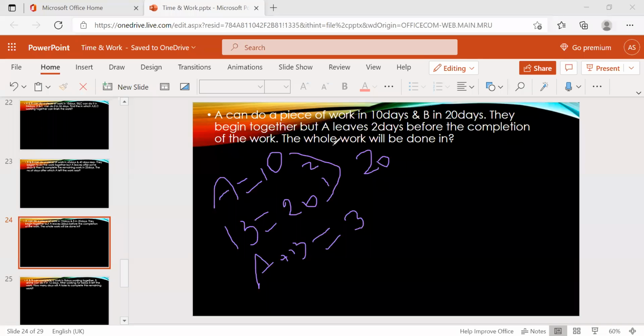And they started work, and in the last 2 days, A leaves before the completion. In the last 2 days, who completed the work? B only did. In the last 2 days B alone does the work. 2 days, 2 units. So 2 units.